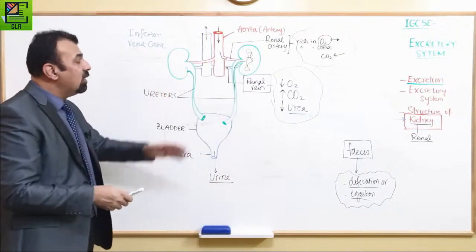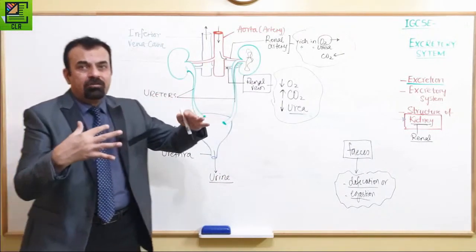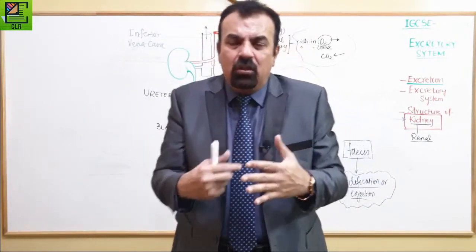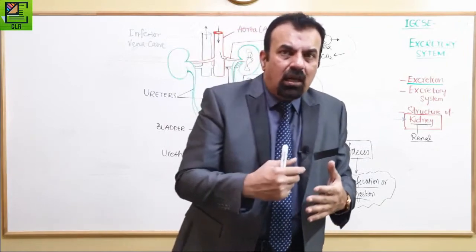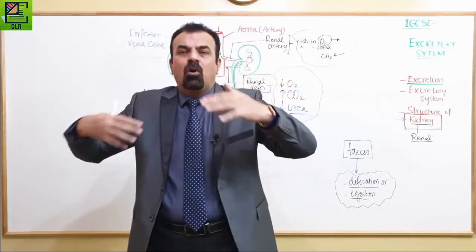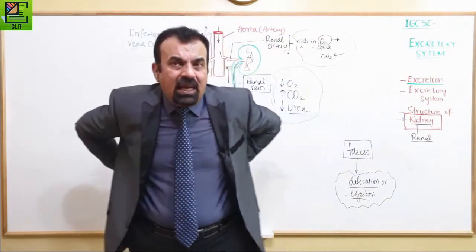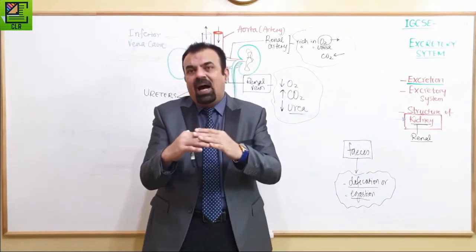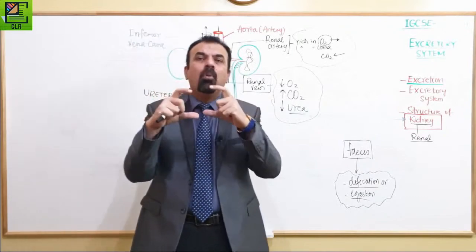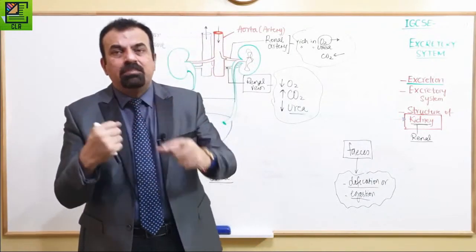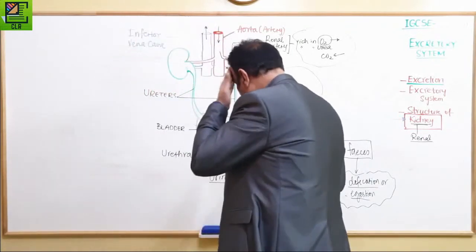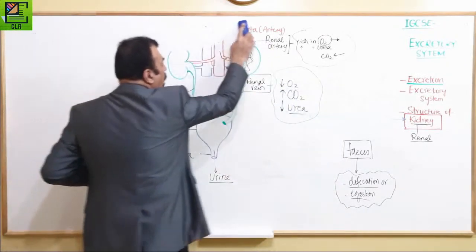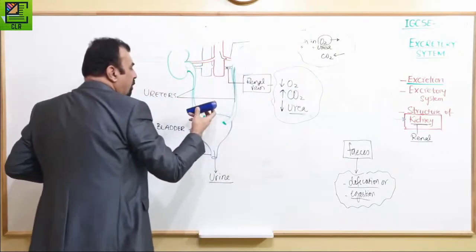So we have seen the position, the location of the two kidneys in our body, where they are actually located. The kidneys are attached to the dorsal body wall at the back side of our body, just in the lower side of your back. These two kidneys are located on both sides of our spinal cord. And now we're going to see the longitudinal section of the kidney. How does this kidney look from inside?